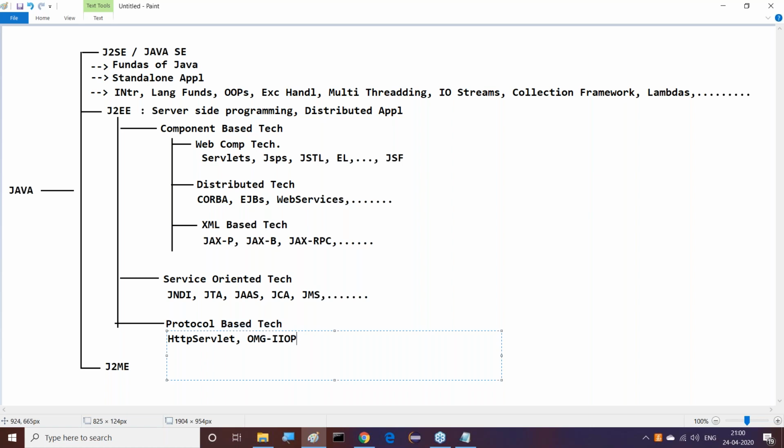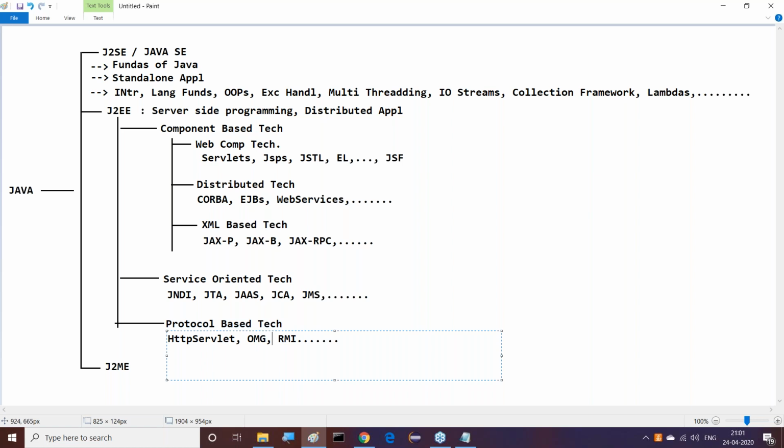OMG-IIOP. Object Management Group technologies are available here now. IIOP is also one type of technology that exists. Like this, a number of technologies are available. And RMI is also a protocol-based technology. One minute, guys, this IIOP is not with that.